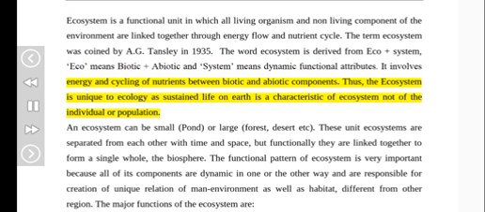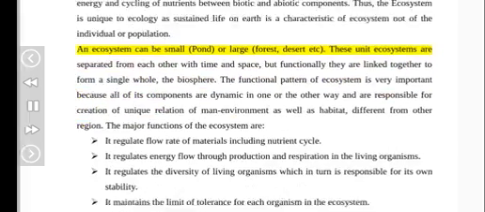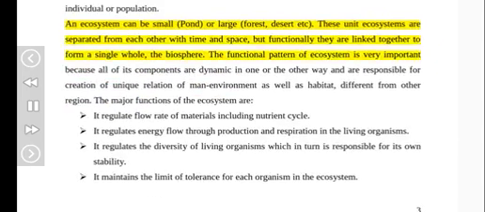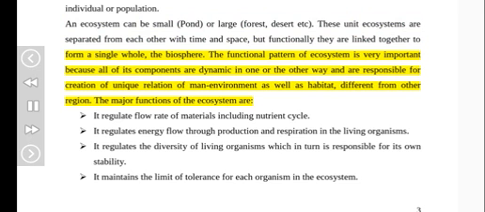Thus, the ecosystem is unique to ecology as sustained life on Earth is a characteristic of ecosystem, not of the individual or population. An ecosystem can be a small pond or a large forest, desert, etc. These unit ecosystems are separated from each other by time and space, but functionally they are linked together to form a single whole, the biosphere. The functional pattern of an ecosystem is very important because all of its components are dynamic in one way or the other and are responsible for the creation of a unique relation of man-environment as well as habitat, different from other regions.